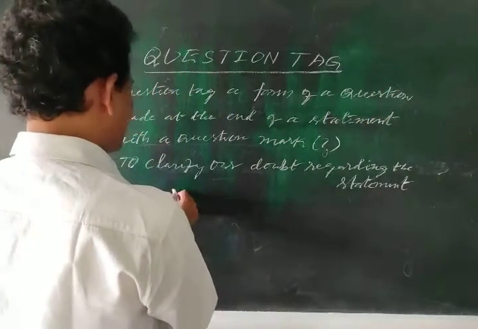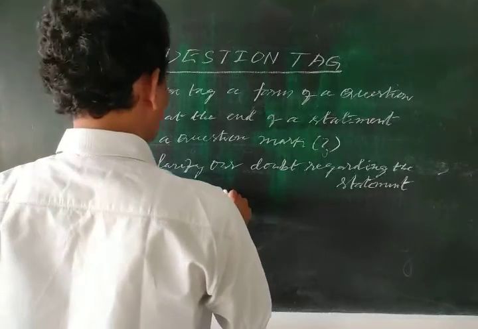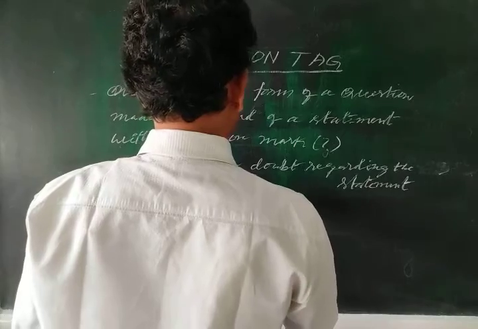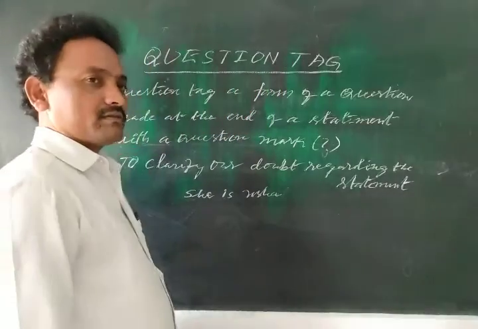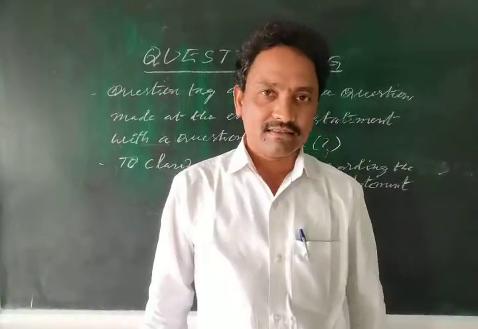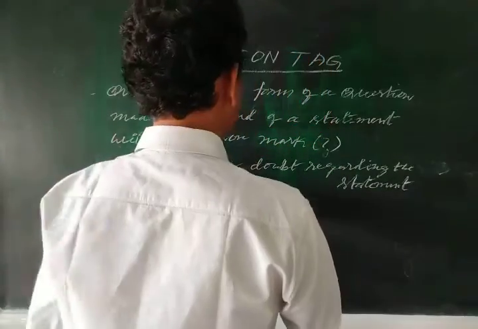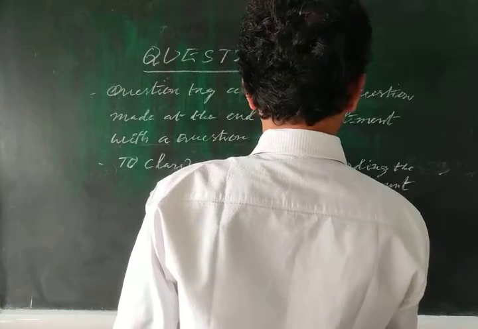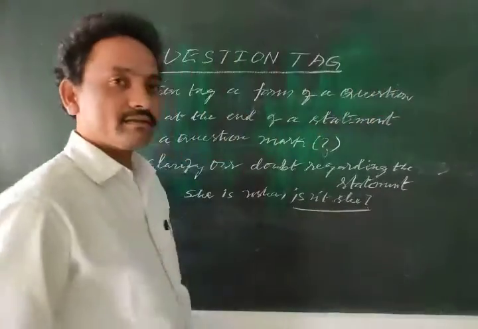Suppose just one sentence here: She is Usha. We just point out she is Usha. But we have doubt whether she is Usha or not. Then immediately we use "isn't she?"